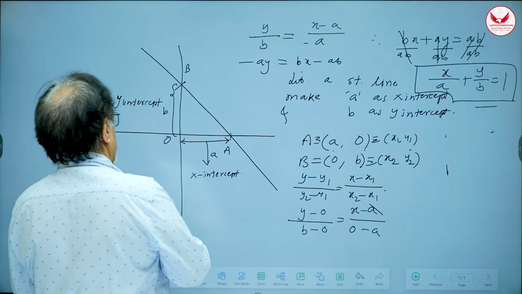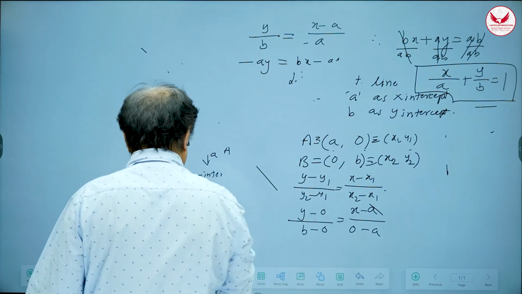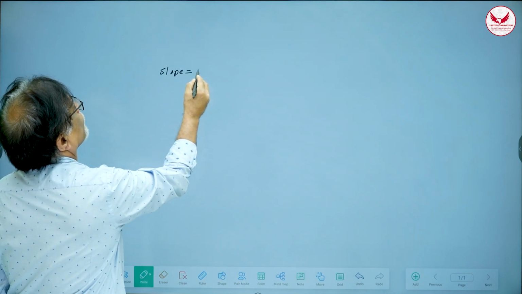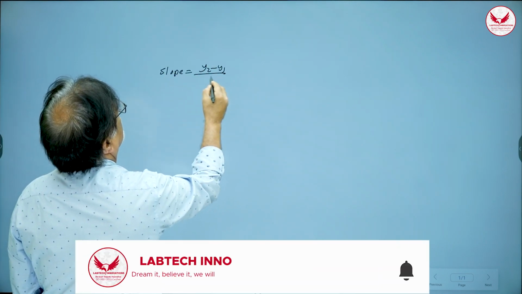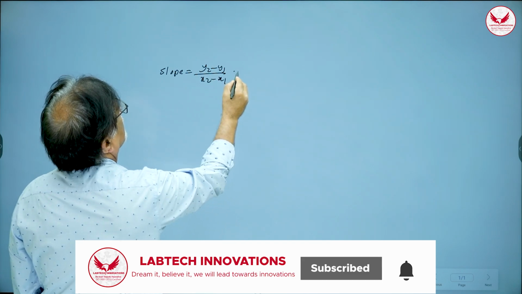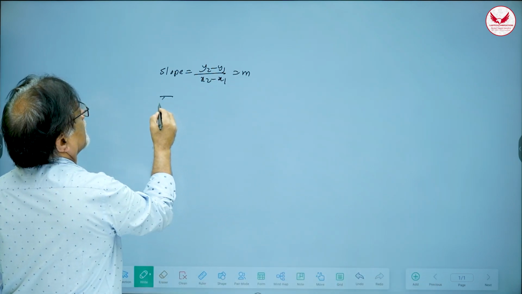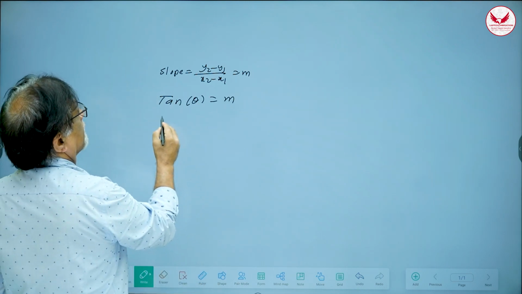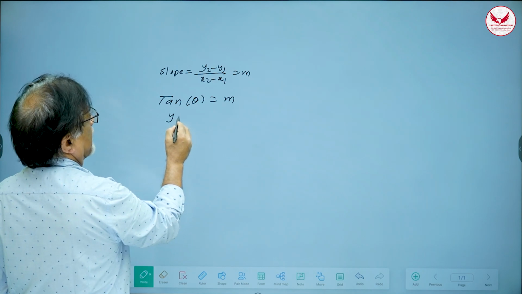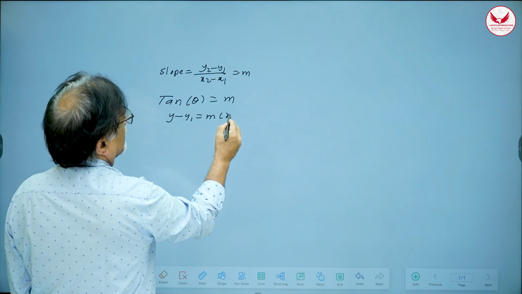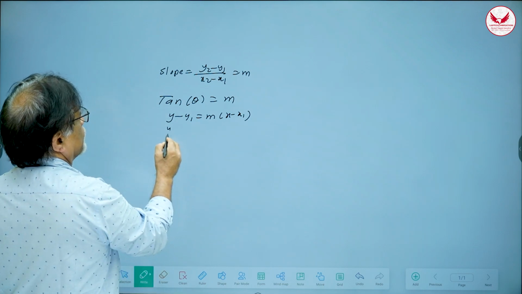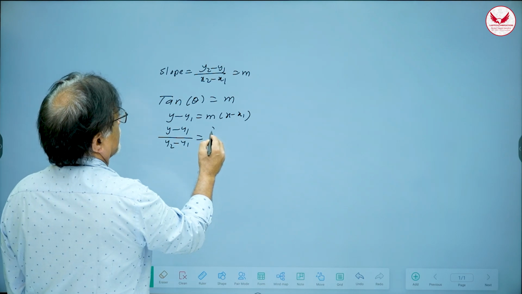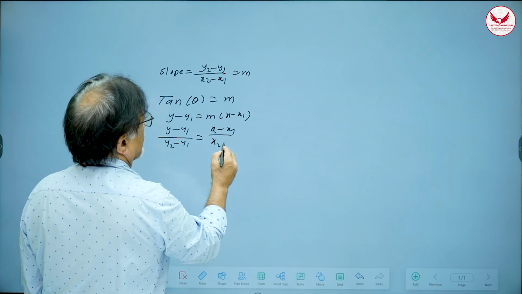Okay? So let us summarize what we have done today. To summarize, we started with the concept of slope. Slope is defined as y2 minus y1 upon x2 minus x1, denoted by m. Then we realized that there is something called inclination and tan theta is nothing but the slope. Then we have learned the slope point form of equation of straight line: y minus y1 is equal to m into x minus x1. Then we have learned the 2-point form of equation of straight line: y minus y1 upon y2 minus y1 is equal to x minus x1 upon x2 minus x1.